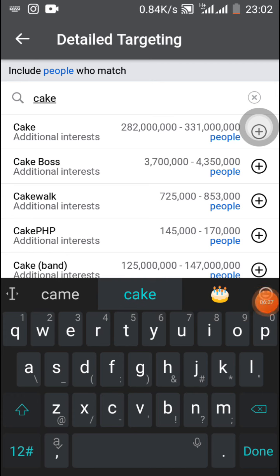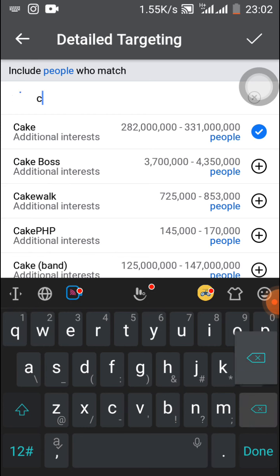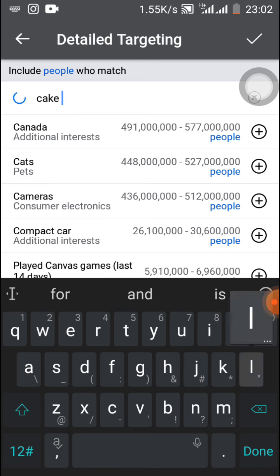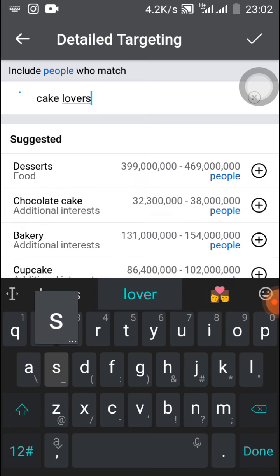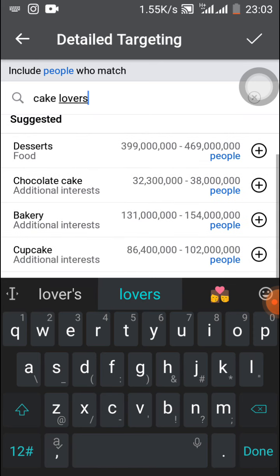Now look at this option for cake. You can see 283 million people. So let's say we're selecting cake. Let's say we are selecting cake lovers. Do we have anything like that? Okay, look at chocolate cake. We have chocolate cake here. You can actually select chocolate cake as well.